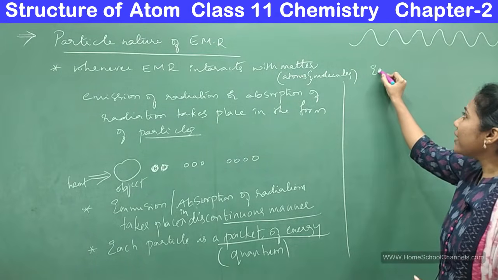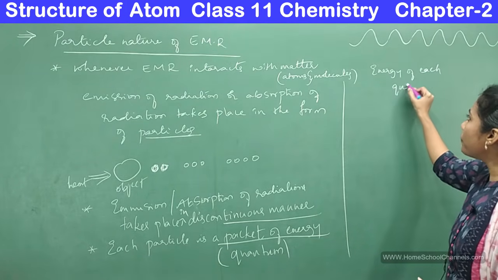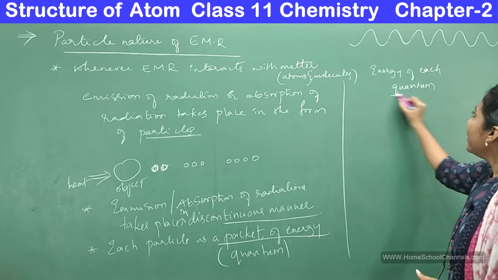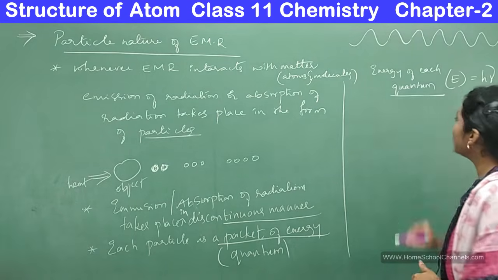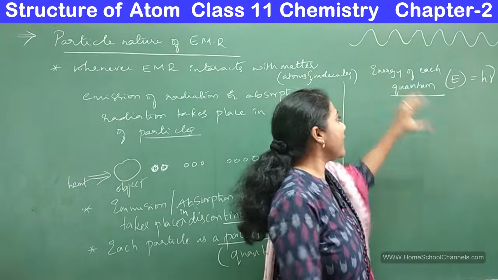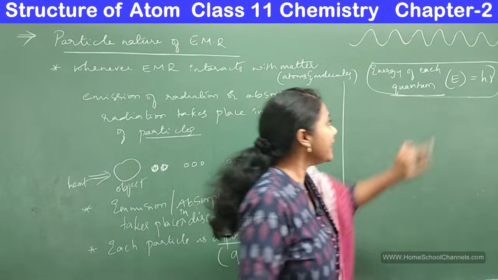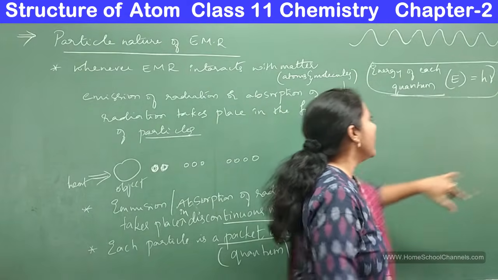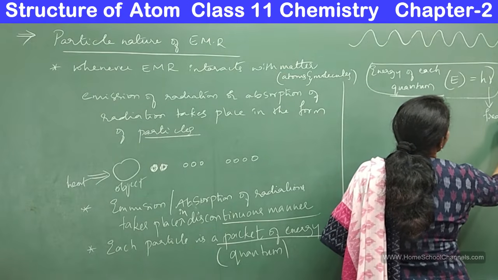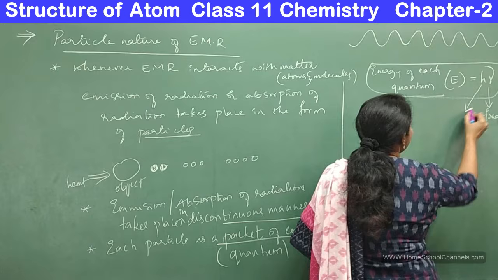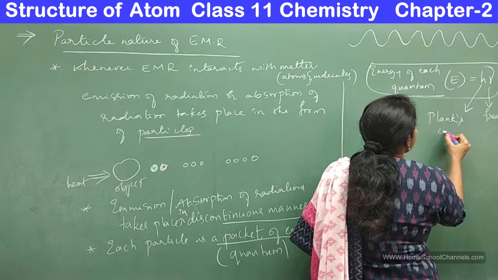The energy of each quantum can be calculated with this formula: E equals h nu, where nu is nothing but frequency, and h is called Planck's constant.